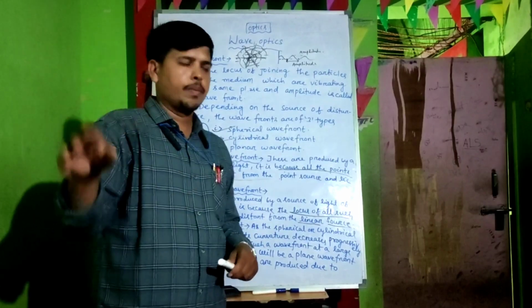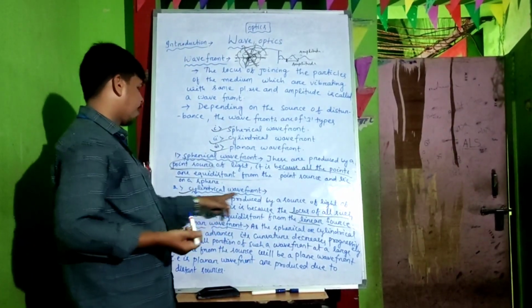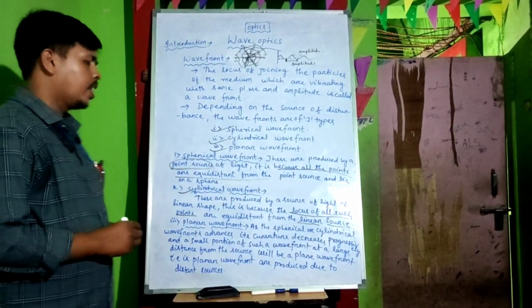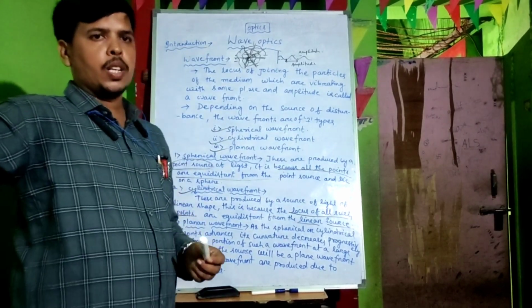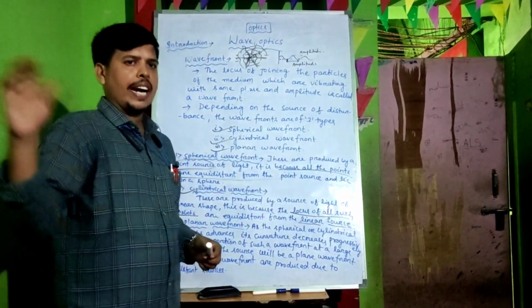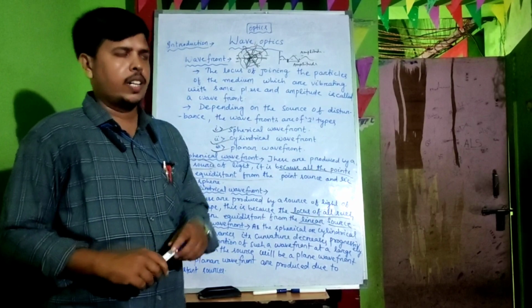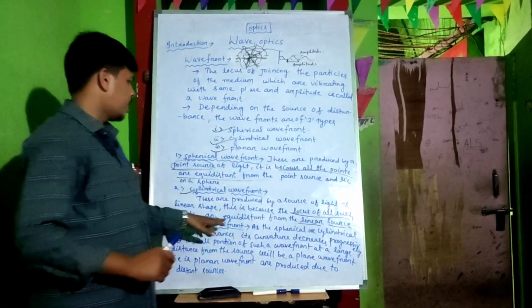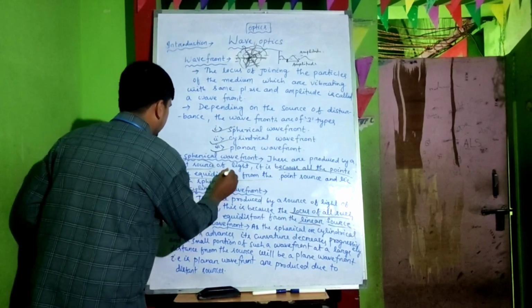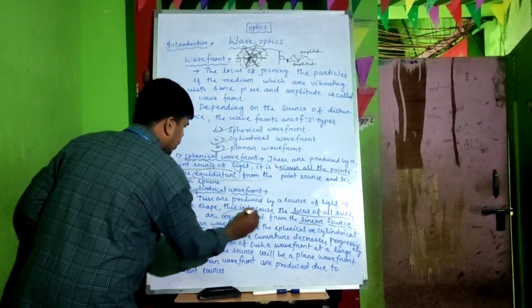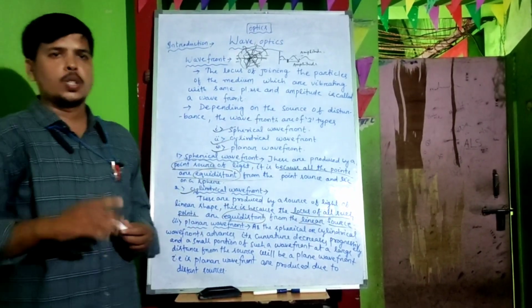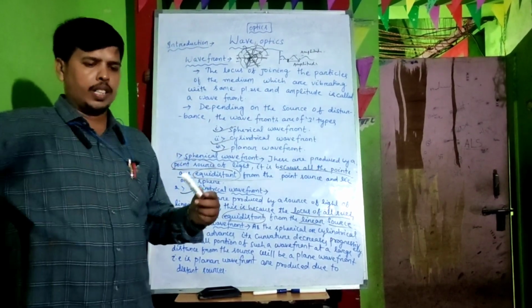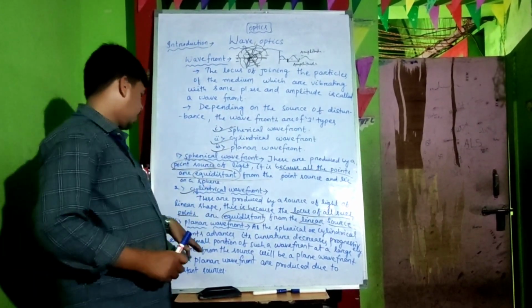Cylindrical wave front means light from a distant object or light source falls in a cylindrical mode onto another object. Underline this important point: equidistant means at equal distance from the source point.